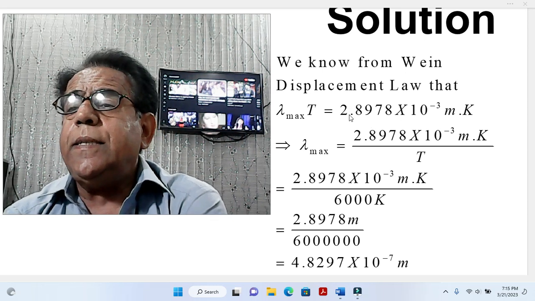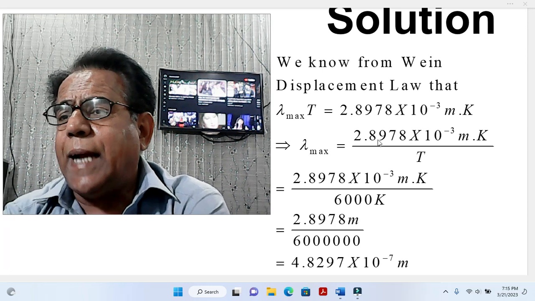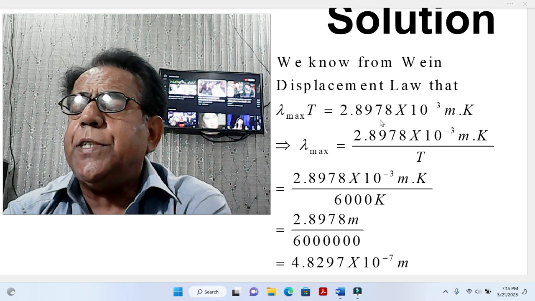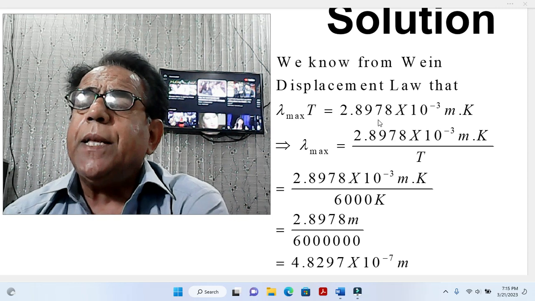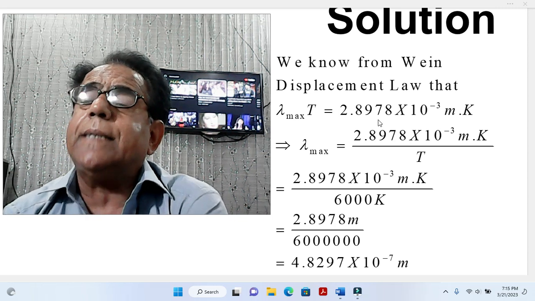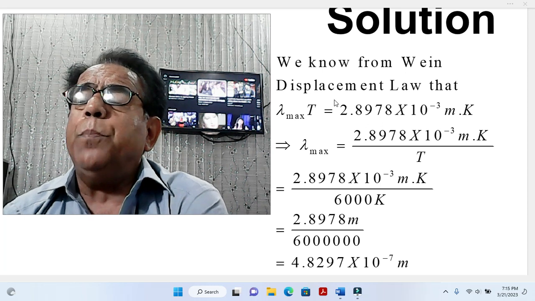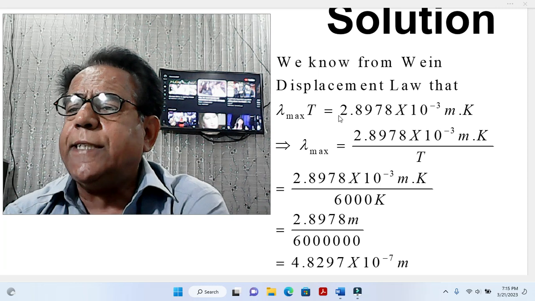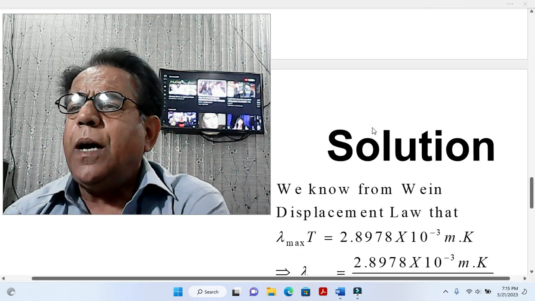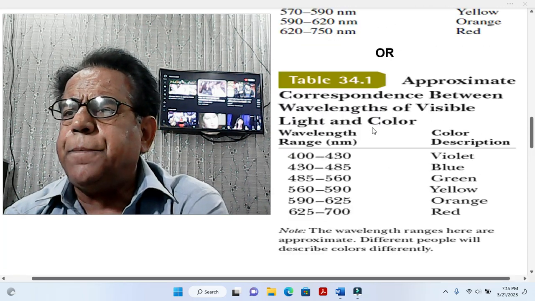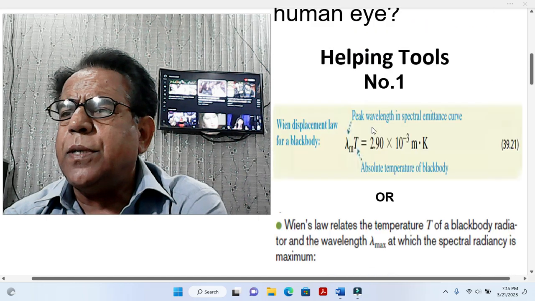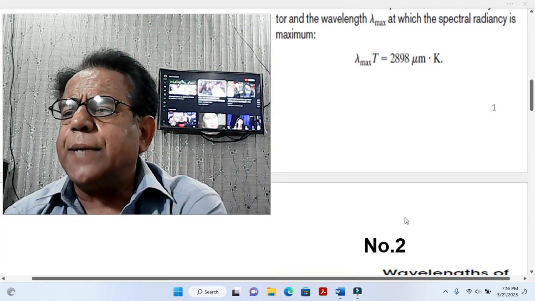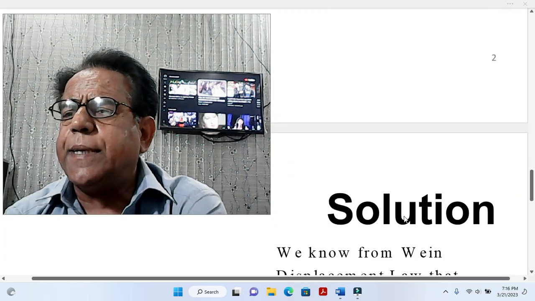Actually, the reason behind this is that I have chosen this value from the original book which we are following, that is Modern Physics by Kenneth S. Crane. In the book Modern Physics by Kenneth S. Crane, this value is given, instead of 2.9 or this value 2.898.